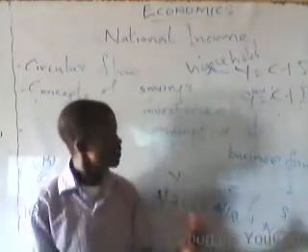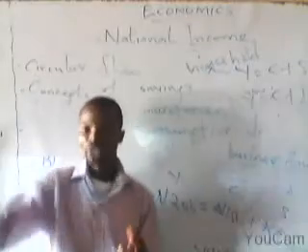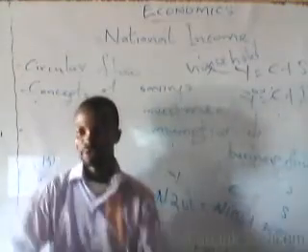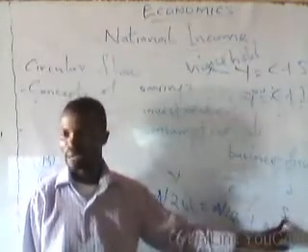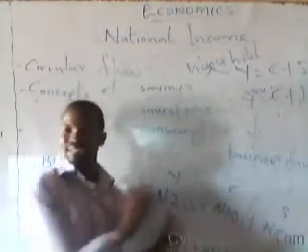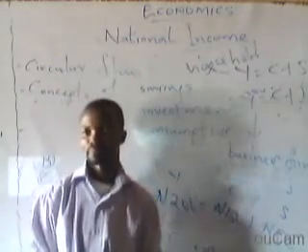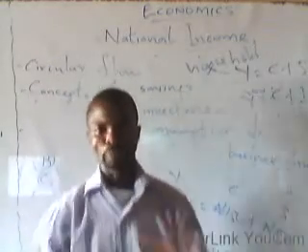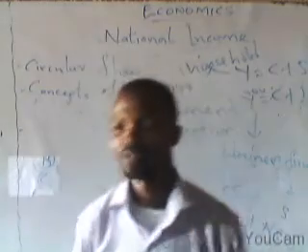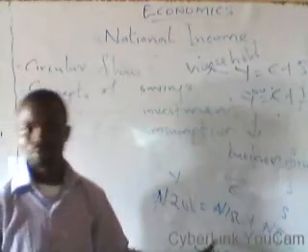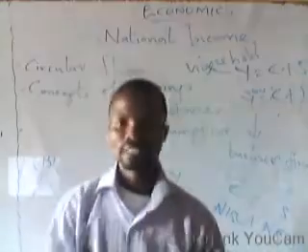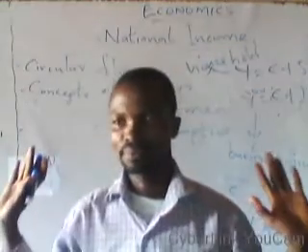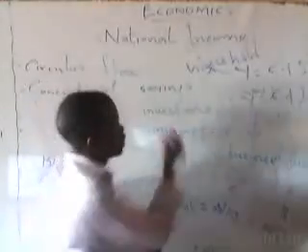So we can describe consumption as the part of income which is spent on goods and services, while savings can be described as the part of income that is not spent. So that has explained savings and consumption. Consumption is the part of income that is spent on goods and services, while savings is the part of income which is not spent. Then coming down to investment.